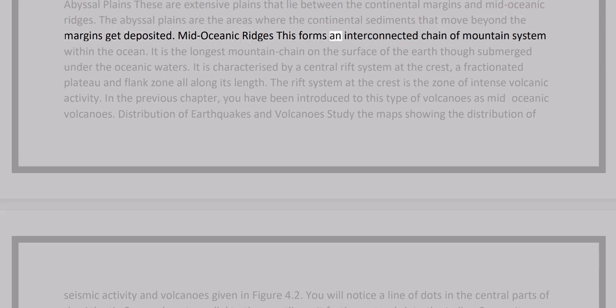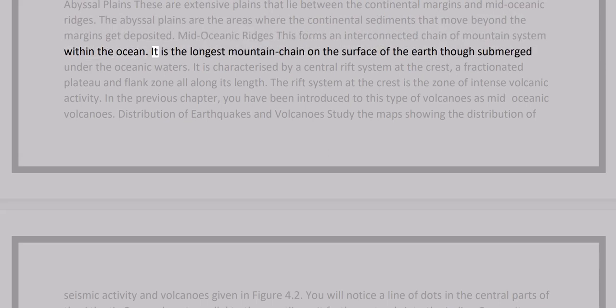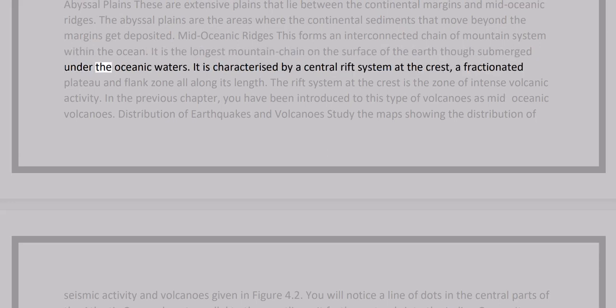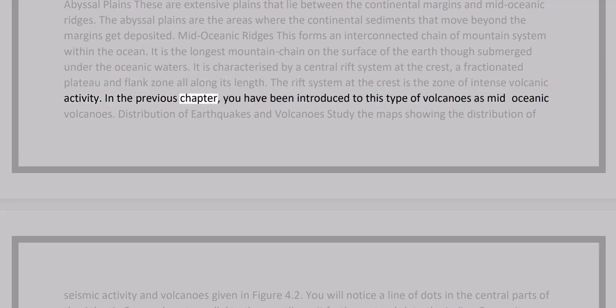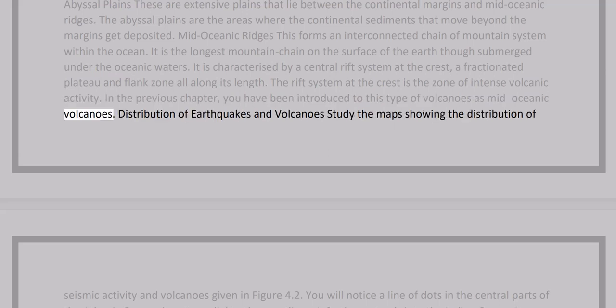Mid-oceanic ridges: this forms an interconnected chain of mountain system within the ocean. It is the longest mountain chain on the surface of the Earth, though submerged under the oceanic waters. It is characterized by a central rift system at the crest, a fractionated plateau, and flank zone all along its length. The rift system at the crest is the zone of intense volcanic activity. In the previous chapter, you have been introduced to this type of volcanoes as mid-oceanic volcanoes.